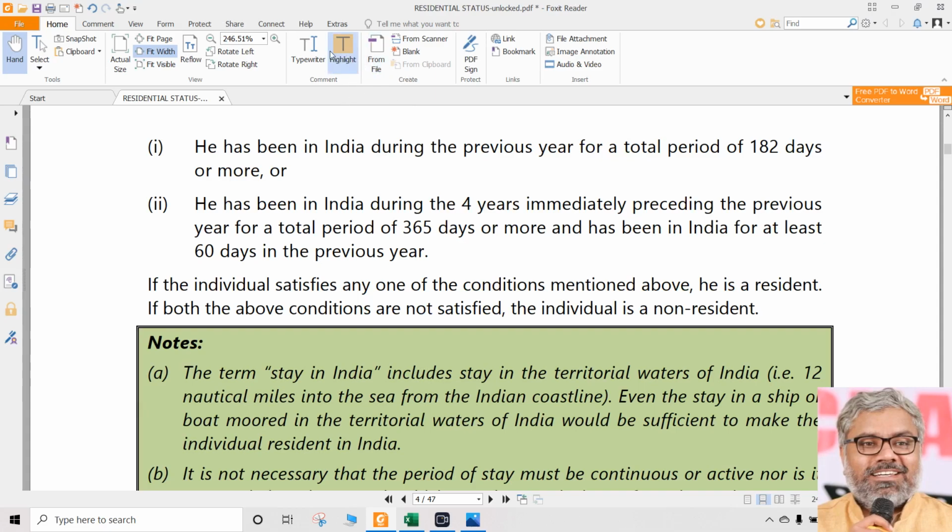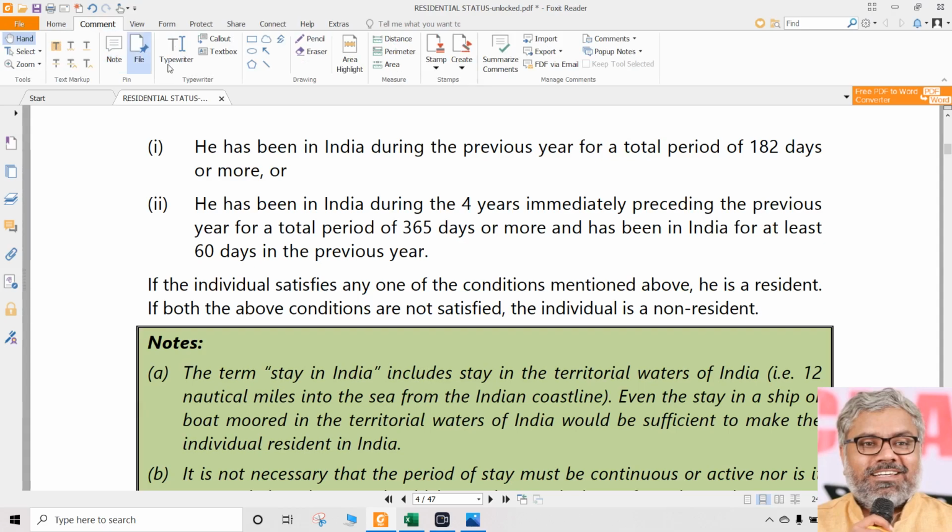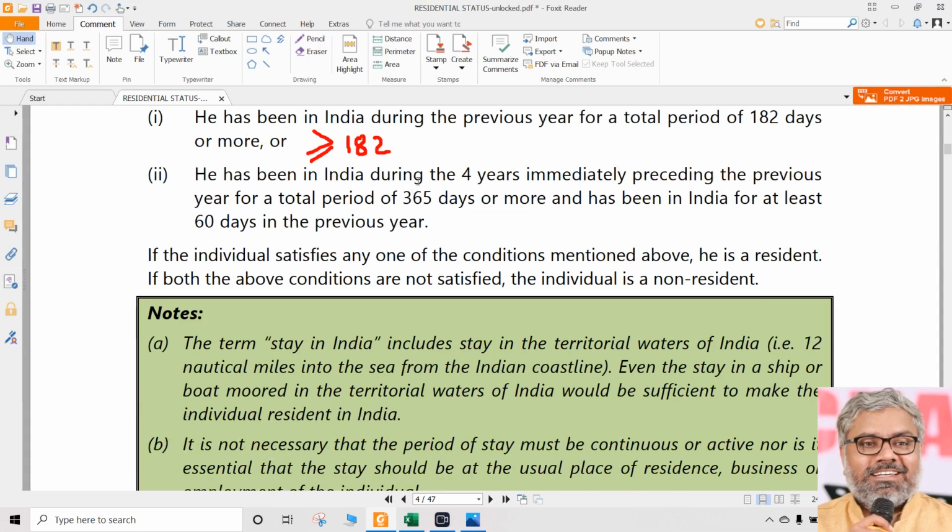We can clearly understand this is greater than or equal to 182 days. Then a person is called as resident automatically if he stayed in India for a period of 182 days or more. Then what about the second condition?